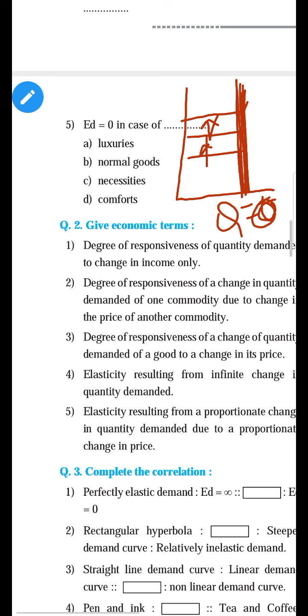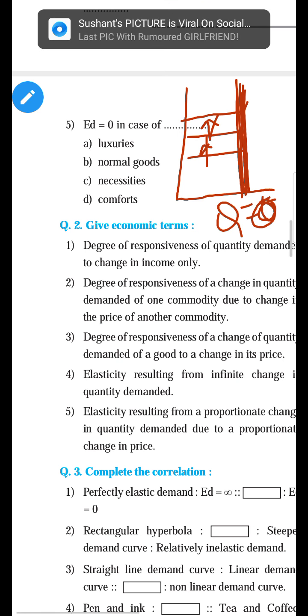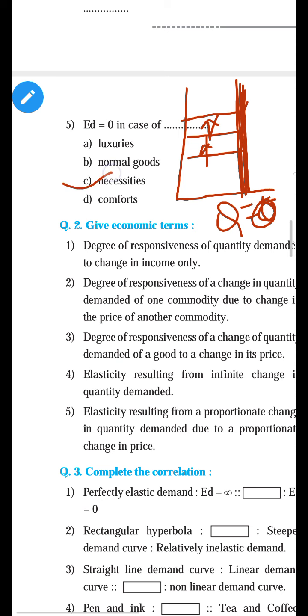The demand for luxury goods is relatively elastic. The demand for normal goods is downward sloping. The demand for comfort goods is relatively elastic. Then the demand for necessary goods is equal to 0. Means whether the price of goods increases or decreases, there is no change in demand. For example, demand for medicine, demand for salt, these goods are necessary goods.